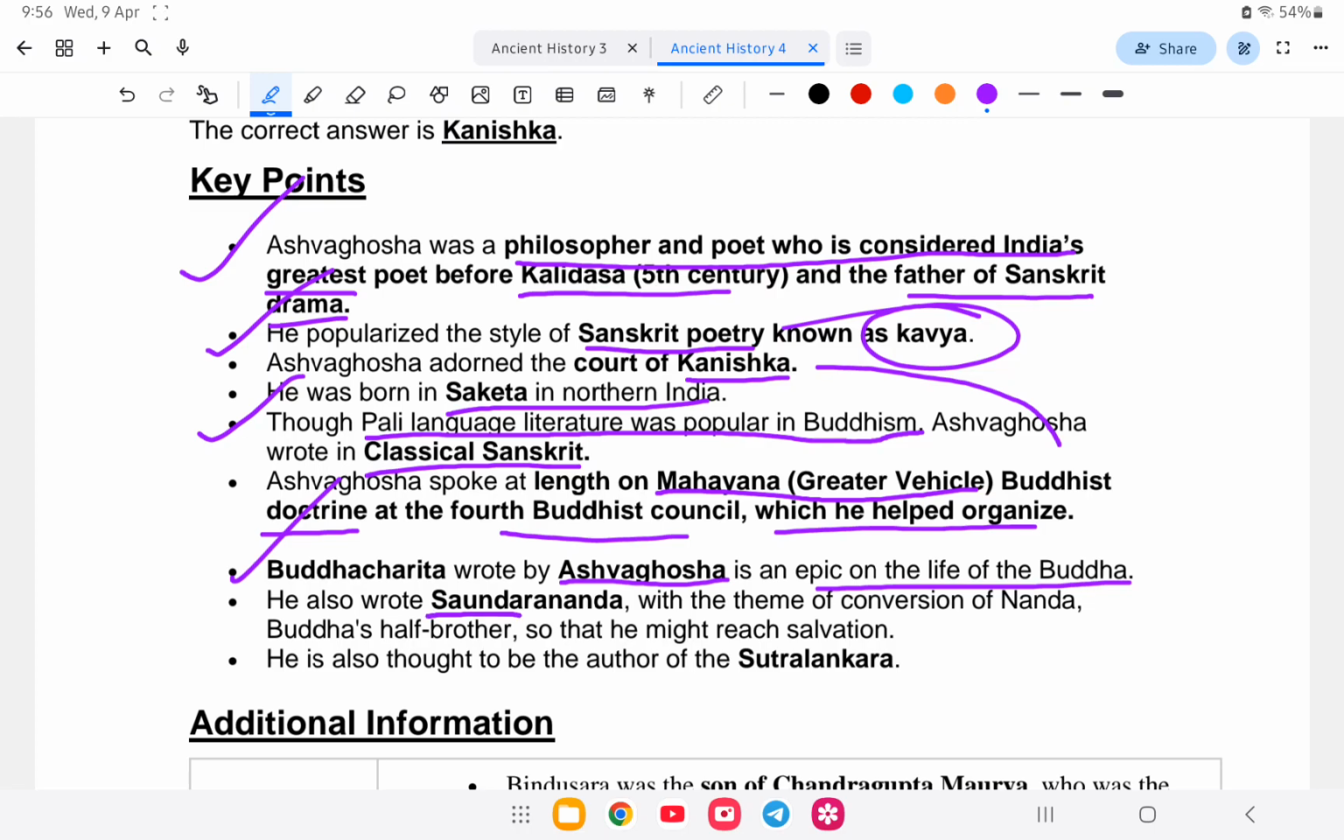And Buddha Charita to tai balikshe on the epic life of Buddha. He also wrote Soundaranda, the theme of conversion of the Nandas, Buddha's half brother, so that he might reach salvation. Or tai Sutra Langara kana book with naliksha. So this is the answer. Next question.